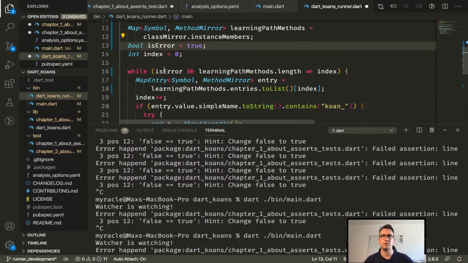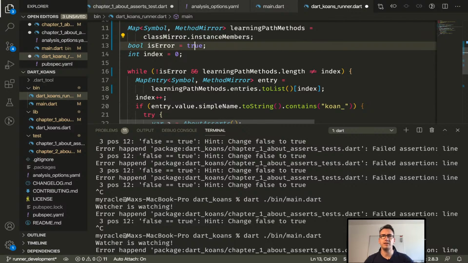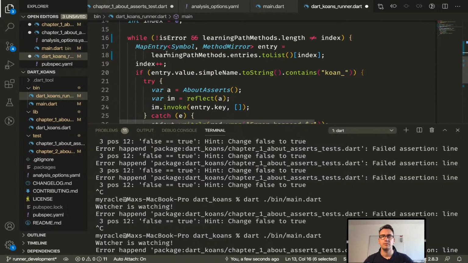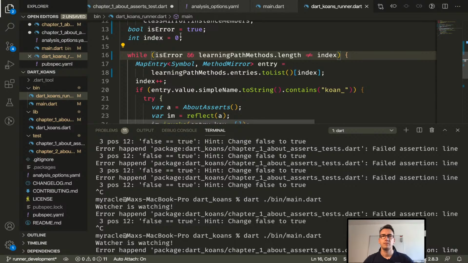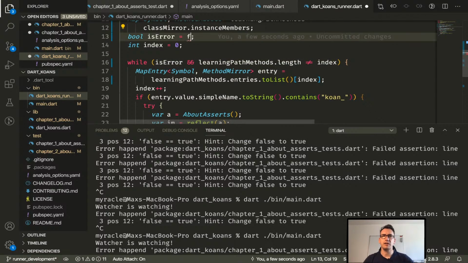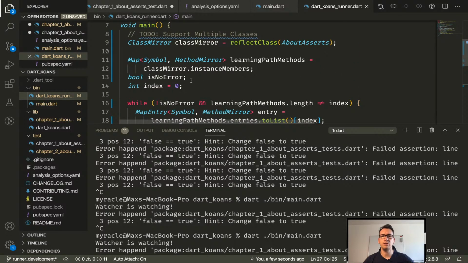Is error, so now we have to turn that. And I think, why is this just true? No, I think I can't change that. So if is error, I can just make that default false, or and is no error. So and then I turn that around, and here I turn it also around and make it true. I think it's easier to read.